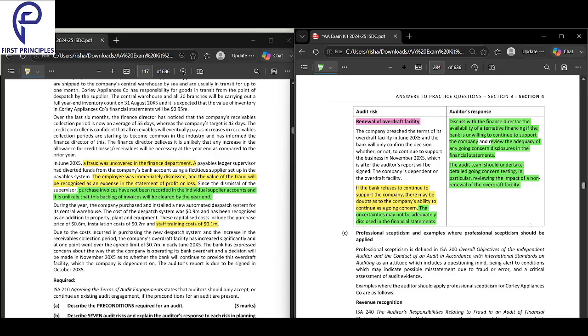In particular, reviewing the impact of a non-renewal of the overdraft facility. Okay, what should the audit team do? They should undertake detailed going concern testing. In particular, reviewing the impact of a non-renewal of the overdraft facility.